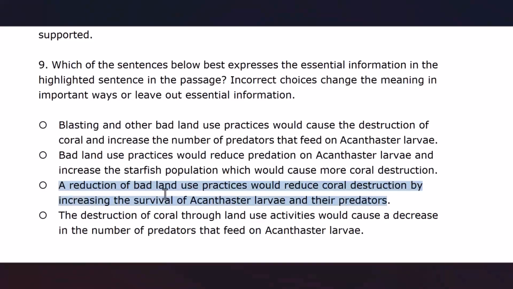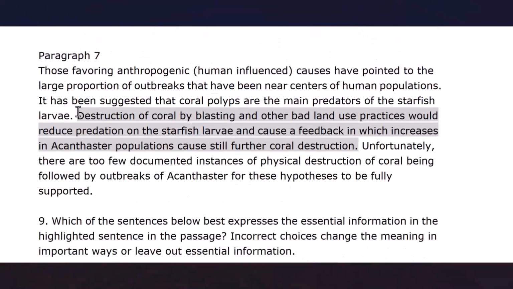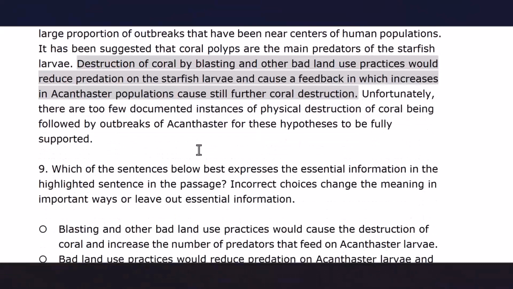A reduction of bad land use practices would reduce coral destruction by increasing the survival of acanthaster larvae and their predators. Again, to explore this option, we need to probe the subtle relationship between concepts in that highlighted sentence.